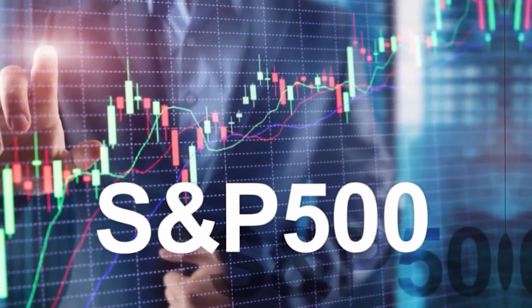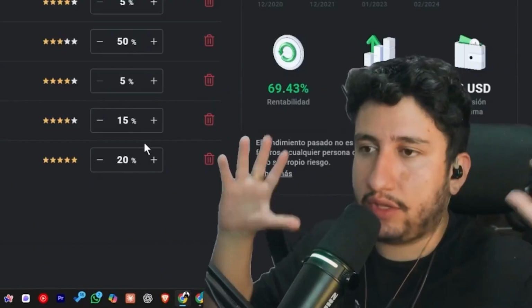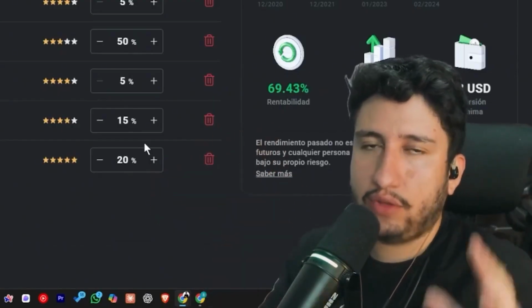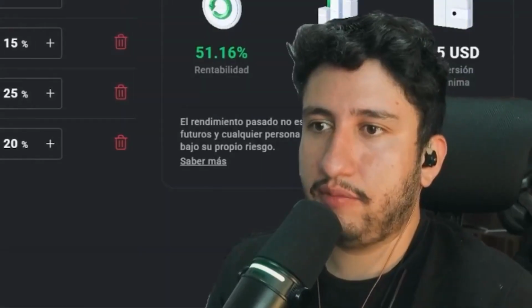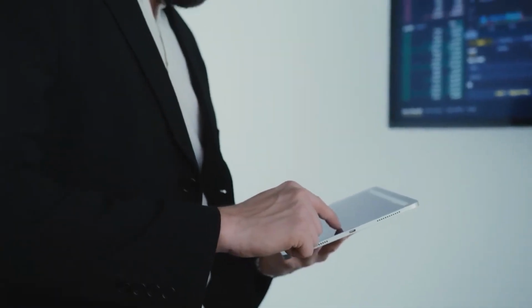Then there's the S&P 500, the most traditional and typical, and we have these over here. So I'm going to allocate the percentage to each of them based on my strategy. Remember, this is entirely my strategy, and you will develop your own. All right, we already have the percentages here. It's already weighted. And surely you might say, CHECHO, you're missing some fixed income.